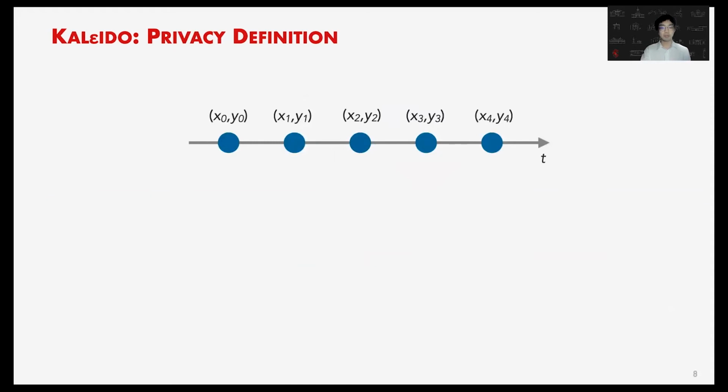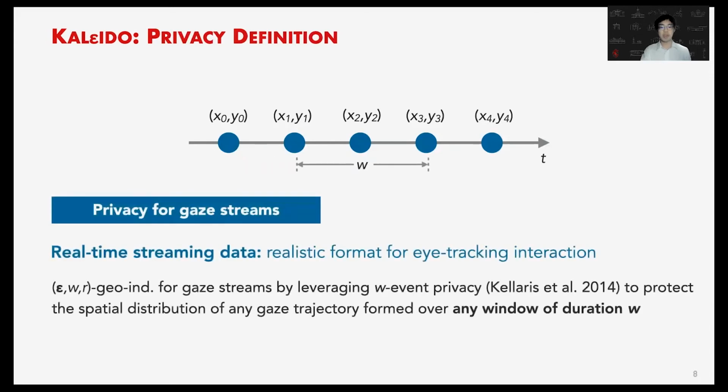On the other hand, we're not just focusing on protecting the privacy of one single eye gaze. The realistic data format is a streaming eye gaze, so we are protecting the privacy for the stream. How can we achieve that? The challenge is we're dealing with a non-deterministic stream in the real-time utility and interaction. By leveraging w-event privacy with the geo-indistinguishability framework, we can protect the spatial distribution of any gaze trajectory over any sliding window of duration W through the infinite stream.